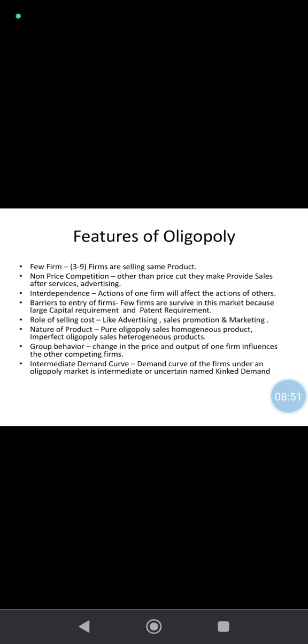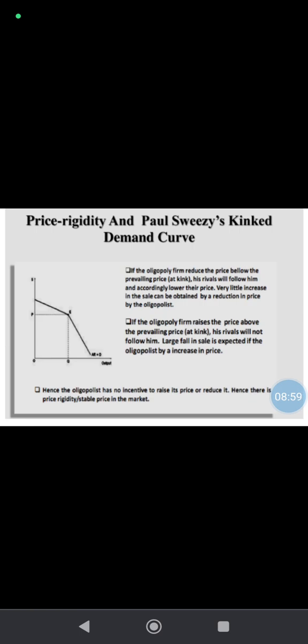Then the intermediate demand curve, like the kinked demand line. We will see what the kinked demand line is. In an oligopoly market, one firm's demand line normally slopes downward from left to right. But the oligopoly market demand curve is slightly kinked after E. Why is it kinked?